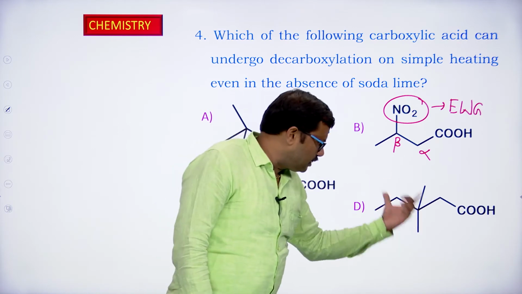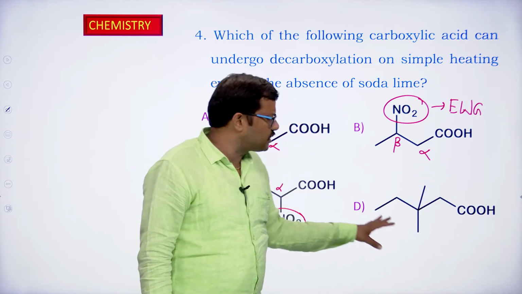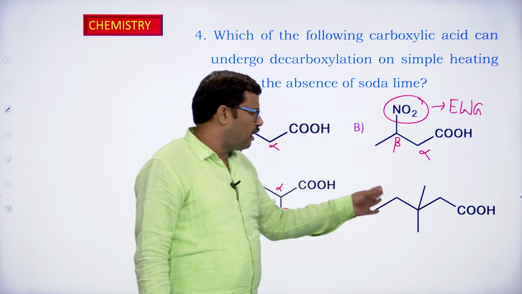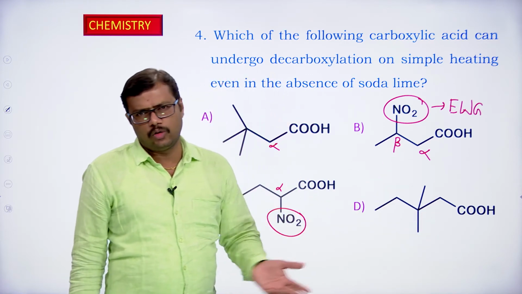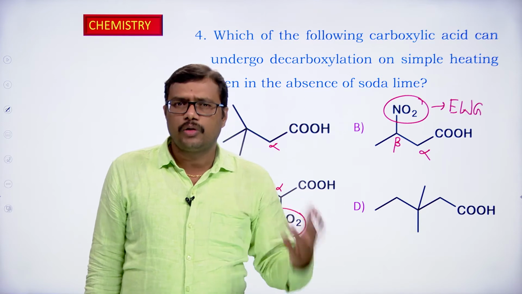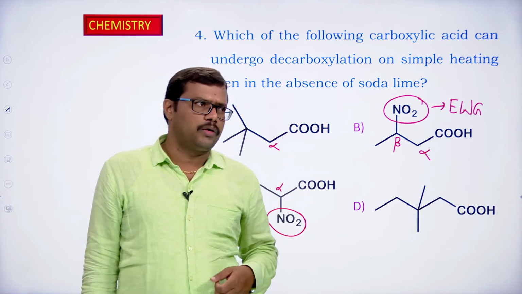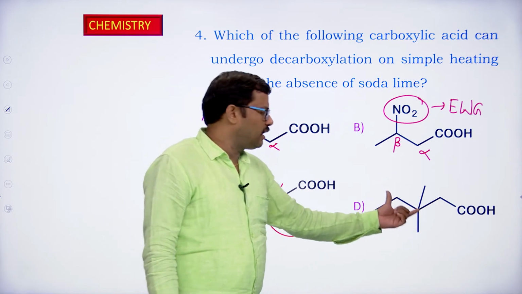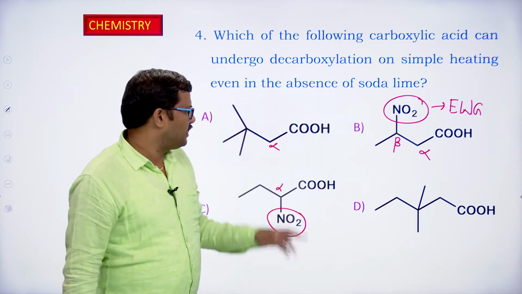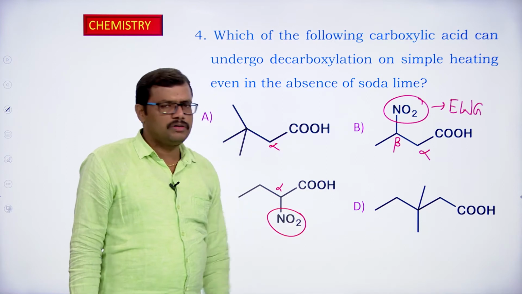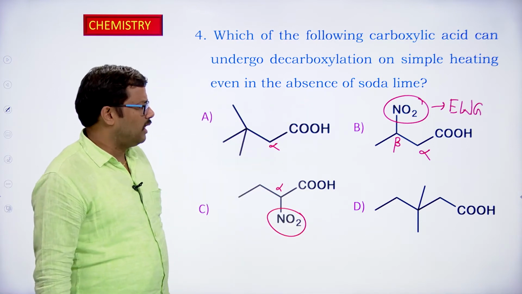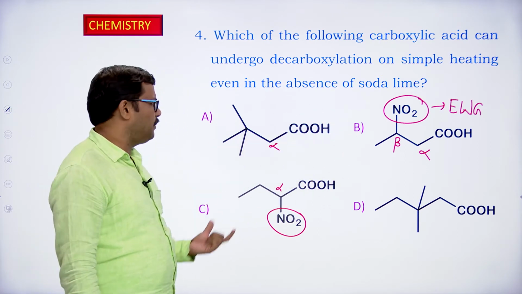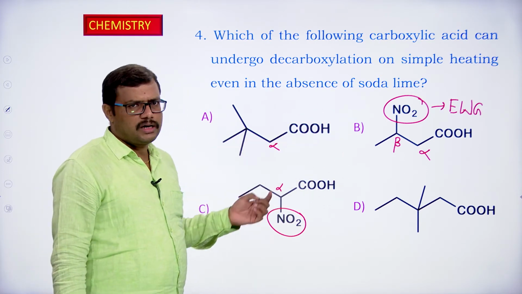And looking at option D, in this carboxylic acid no electron withdrawing group is present, all are electron donating groups. Alkyl groups are generally considered electron donating, not electron withdrawing. So electron donating groups are present, and here the decarboxylation requires soda lime. In the case of the first one and the last one, we require the presence of soda lime, but in the second case and third case, option B and option C, the presence of soda lime is not required.